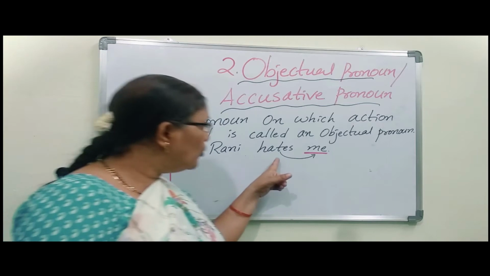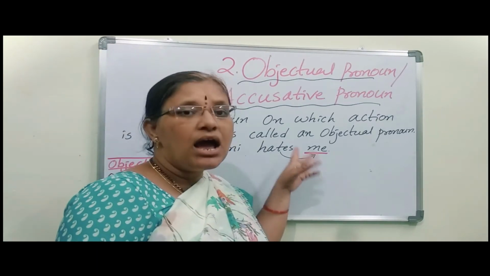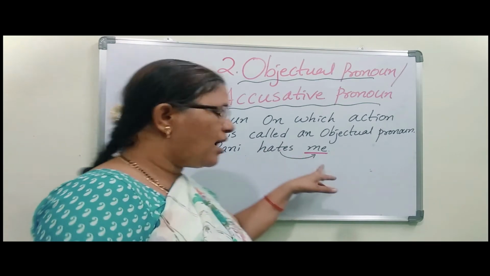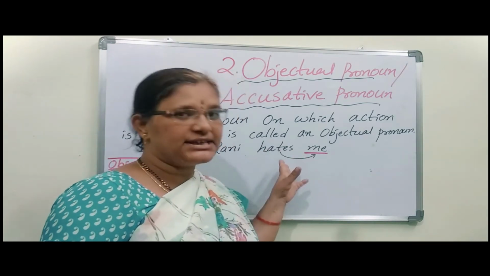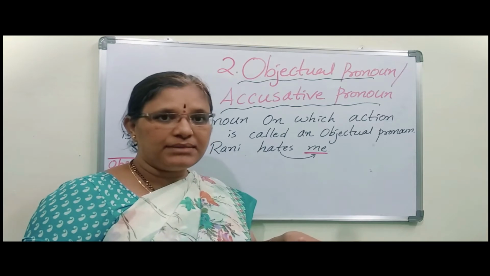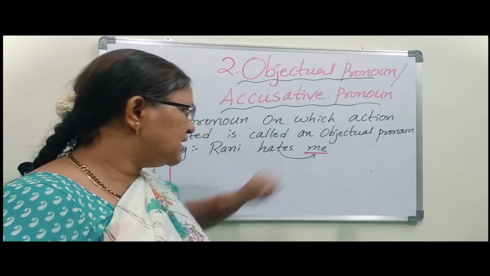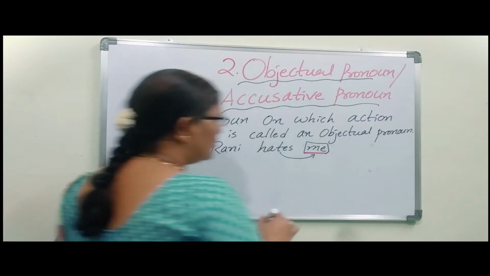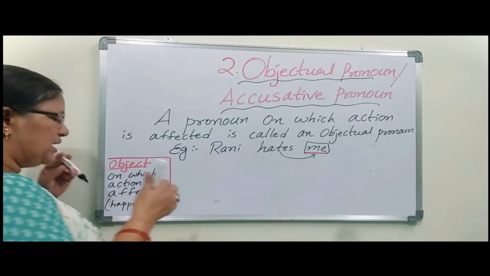To whom was she doing that work? On whom was that work done? On me. So that action, that work, is happened on me. That's why it comes under objectual pronoun.